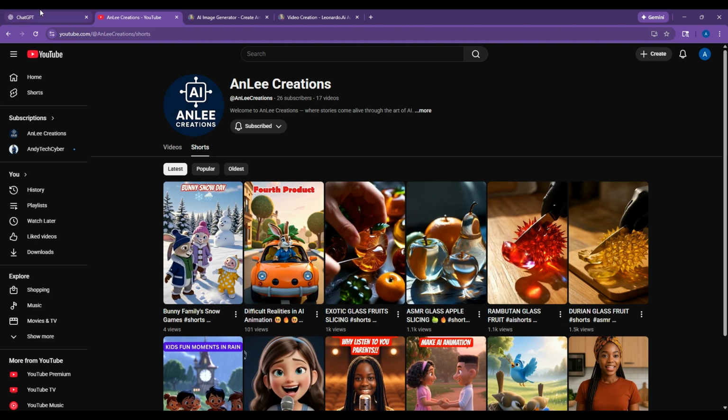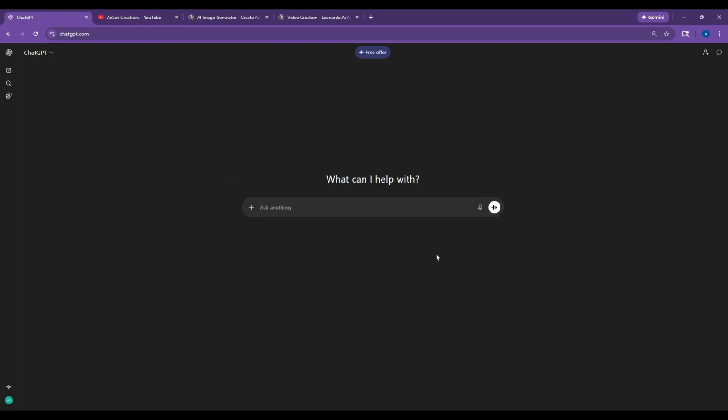gonna focus on ChatGPT. Right now, this is the default model for ChatGPT. This definitely can also help you to create a story, right? But there's a specific model called Saga in ChatGPT. That model was created purposely to help storytellers or to help write stories. So that's what I'm gonna use.